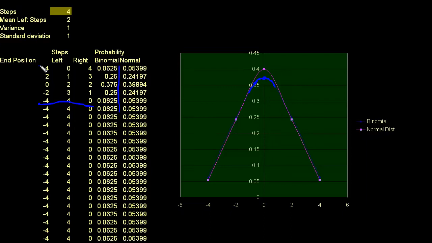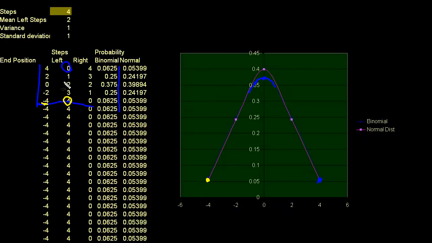And then this is my final position, right? If I take 0 steps to the left, then I take 4 steps to the right, so my final position is at 4. So that's this scenario right here. Let me switch my color back to yellow. It's easier to see. If I take 4 steps to the left, I take 0 steps to the right, and so my final position is going to be at -4, right? It's going to be here.